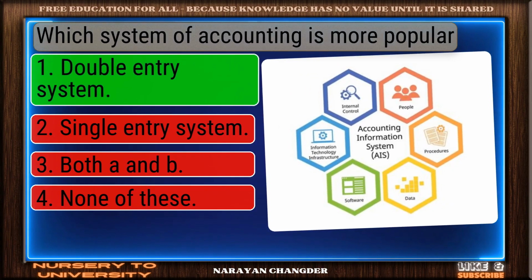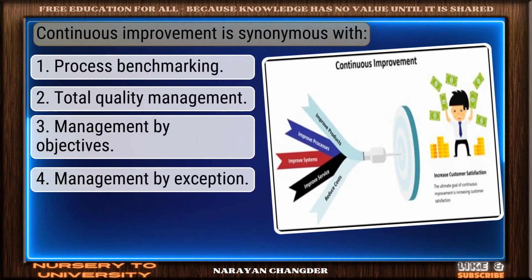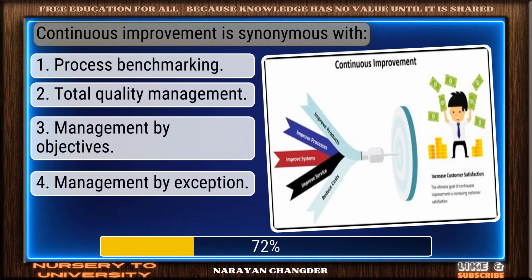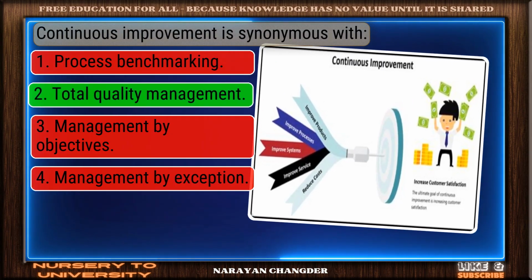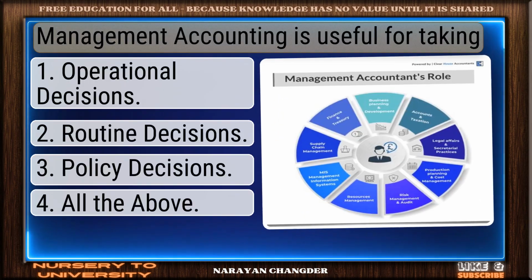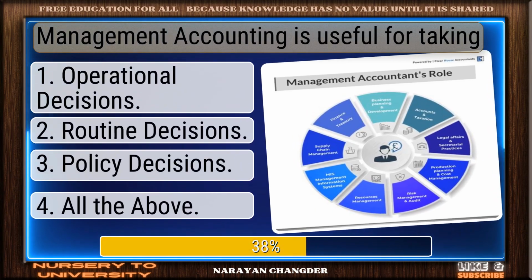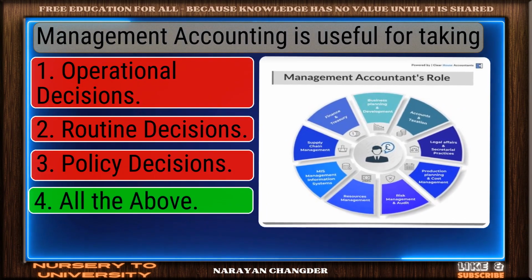Perfect. Double entry system is the correct choice. Continuous improvement is synonymous with... smart pick. Total quality management is the correct choice. Management accounting is useful for taking... Valid point. All the above is true.